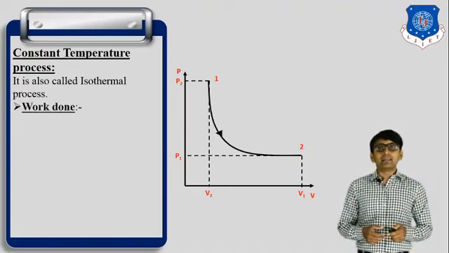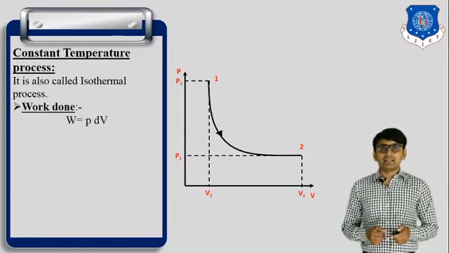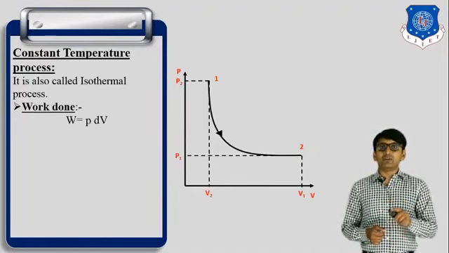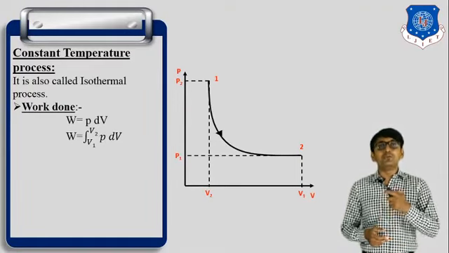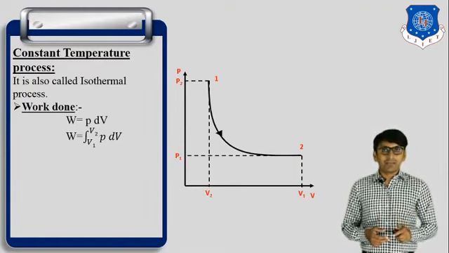Now work done in a constant temperature process. W is equal to P dV, the integration from V1 to V2 of P dV.